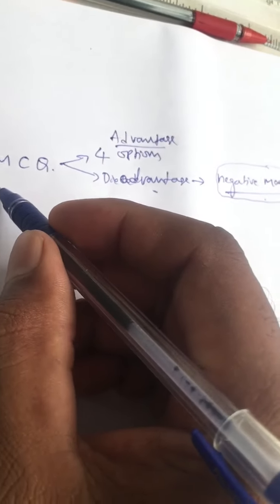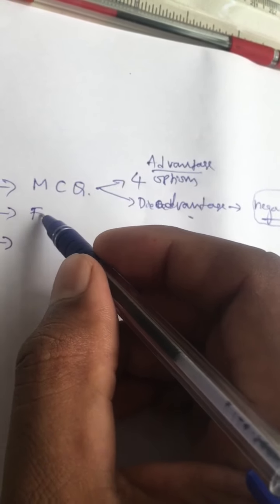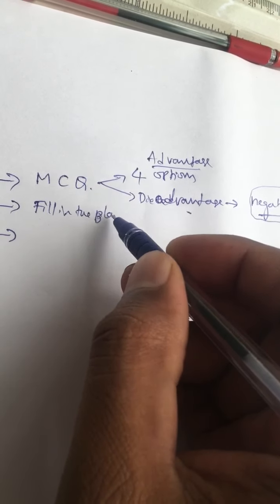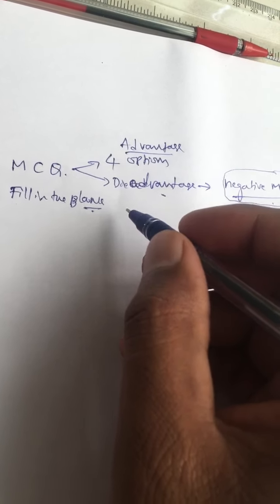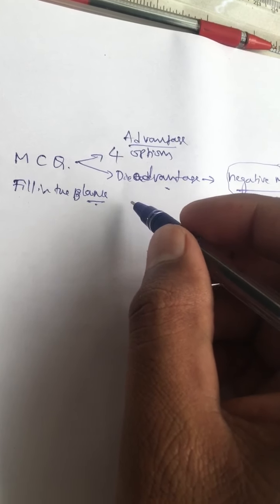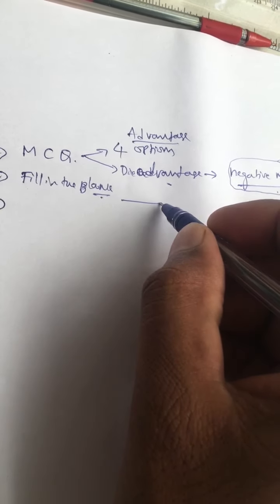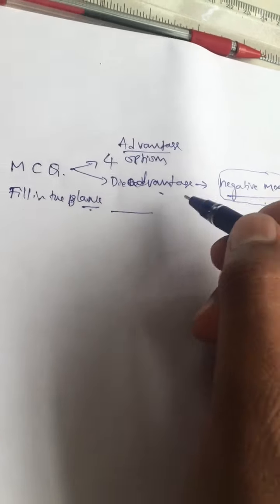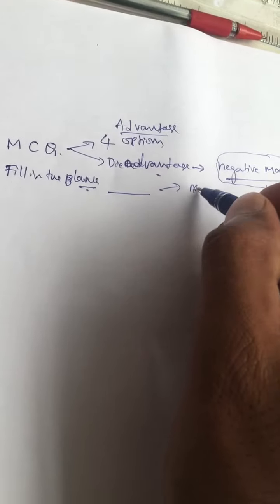Next, it is the fill in the blanks type of question. There will be a question and we need to fill in the blank wherever the space is left. But the advantage is no negative marks.